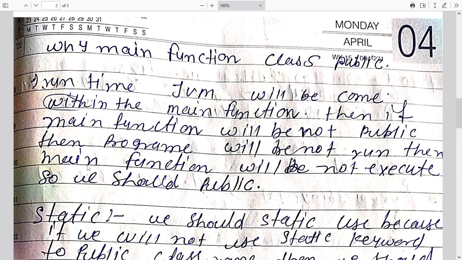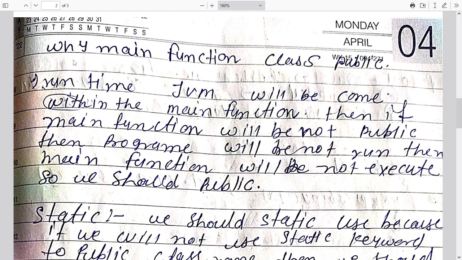This one is not written anywhere, you must understand it. At runtime the JVM comes into the main function. If the main function is not public, the program will not run and the main function will not execute. So we have to give the public access specifier.